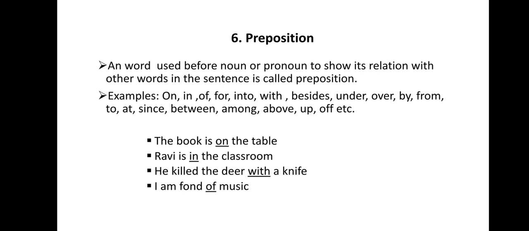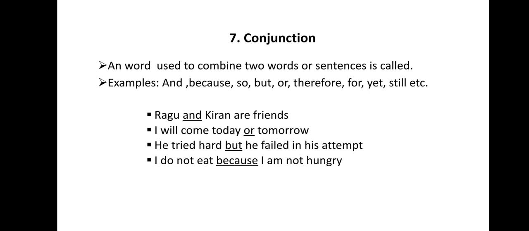Here the words on, in, with, of are prepositions. The relationship between the book and the table is specified through the preposition on. If instead of on, I used in, it is going to give a different meaning. ಇಲ್ಲಿ ಪ್ರಿಪೊಸಿಷನ್ಸ್ ಅಂತಂದರೆ ಎರಡು ಶಬ್ದಗಳ ನಡುವೆ ಇರುವಂಥ ಸಂಬಂಧವನ್ನು ಹೇಳ್ತವೆ.